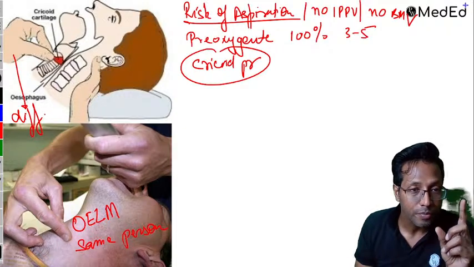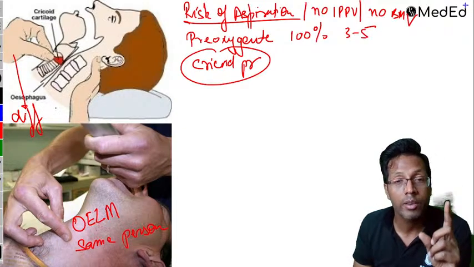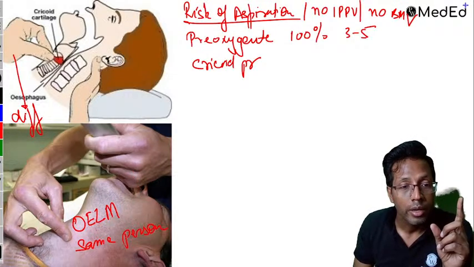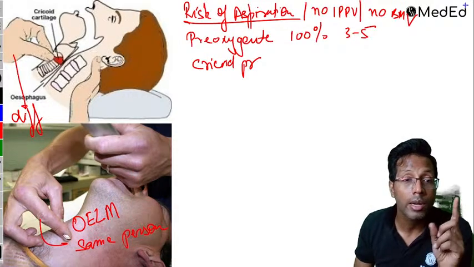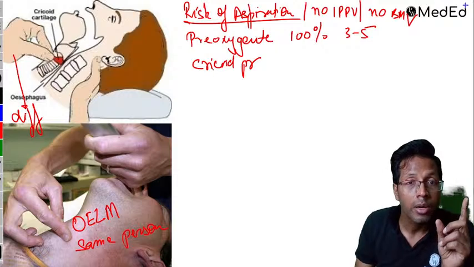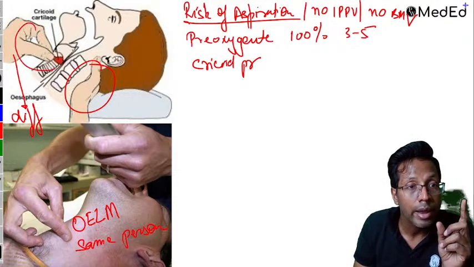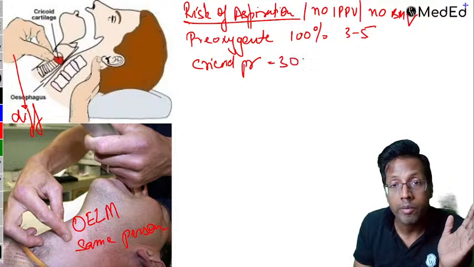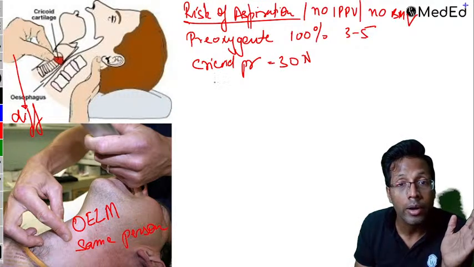So this is a different person giving cricoid pressure. It's not the same person. The person doing laryngoscopy gives a pressure that is optimal external laryngeal manipulation, but cricoid pressure is given by someone else who's not doing the laryngoscopy and intubation. Cricoid pressure is normally 30 Newton. You're giving it at the cricoid. What does it do?